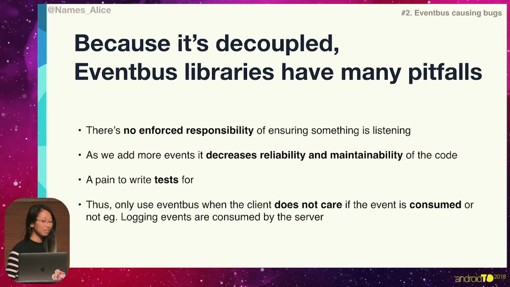So because it's decoupled, event bus libraries have a lot of pitfalls. There are no enforced responsibility of ensuring that something is listening. And as we add more events, it decreases the reliability and maintainability of the code. It's also just a pain to write tests for. It's really hard to mock out static classes and methods, which event bus is just completely static.